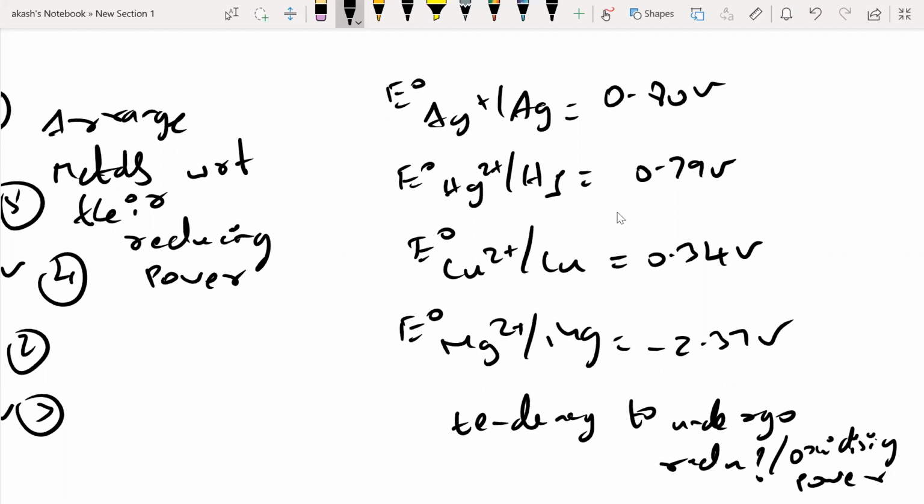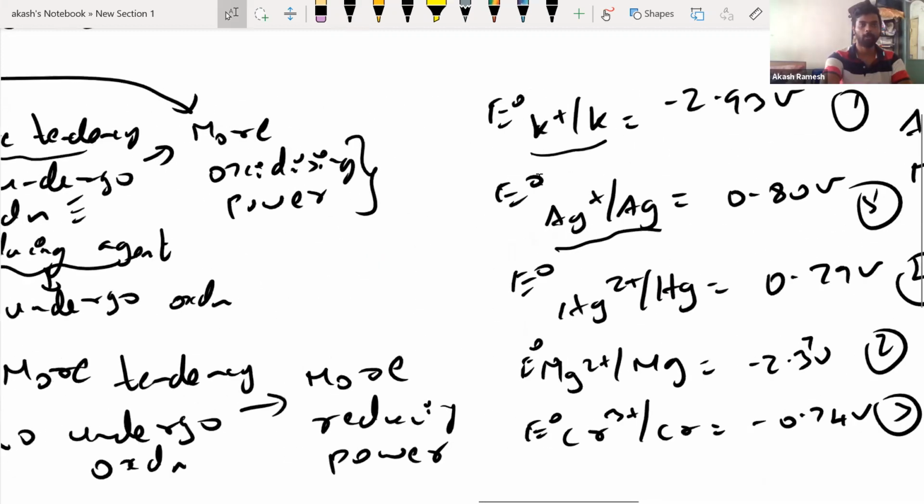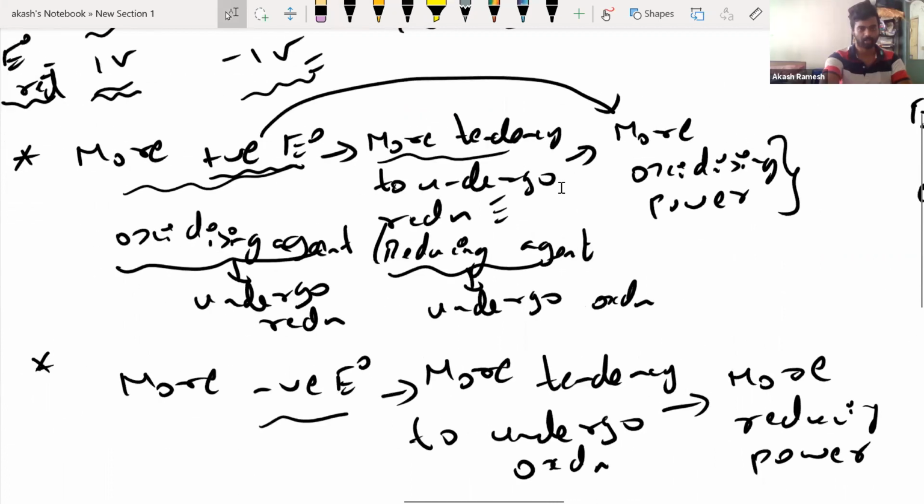Completed, okay, good. Nice. Again, these kinds of questions are not going to take much time. So we are talking about tendency to undergo reduction. How should be the value of reduction potential generally, positive or negative? Positive. More and more positive value of E naught, more and more tendency to undergo reduction.